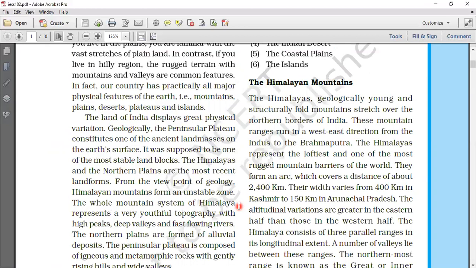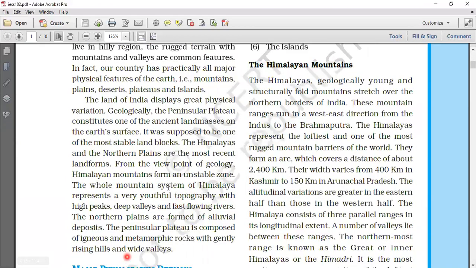The first point: the Himalayan mountains are young fold mountains made from the uplift of the strata formed by the sedimentary rocks.